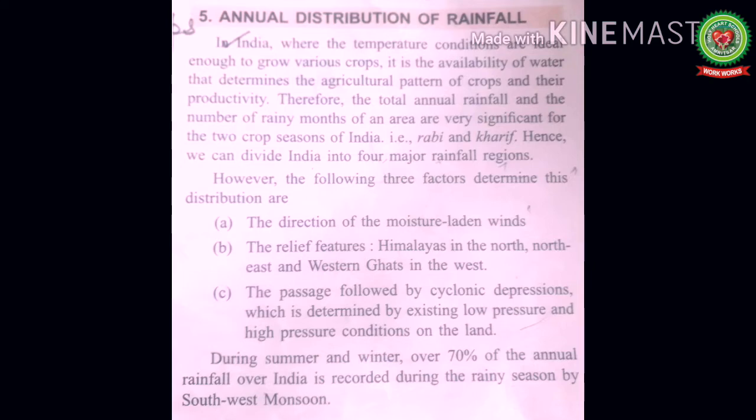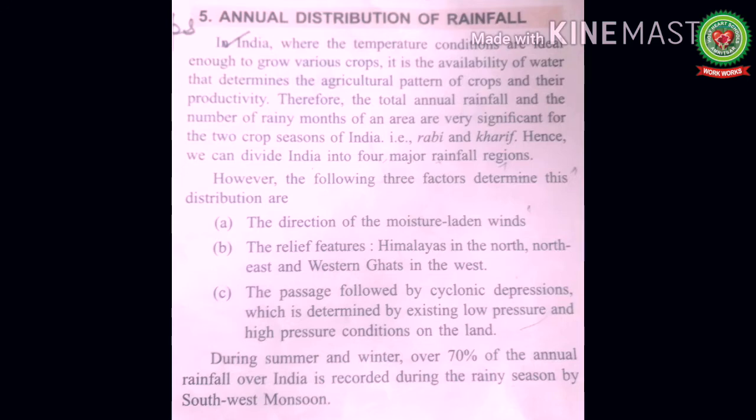However, the following 3 factors determine the distribution. Number 1, the direction of the moisture-laden winds. In India, these winds are mostly known as monsoons and they blow from southwest to northeast. Number 2, the relief features: Himalayas in the north, northeast, Western Ghats in the west, because these mountains or hills intercept the moisture-laden winds and force them to shed their moisture in the windward area.